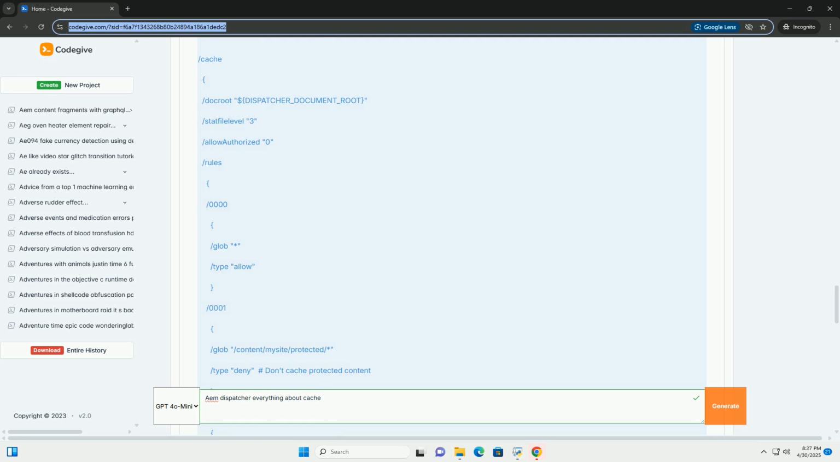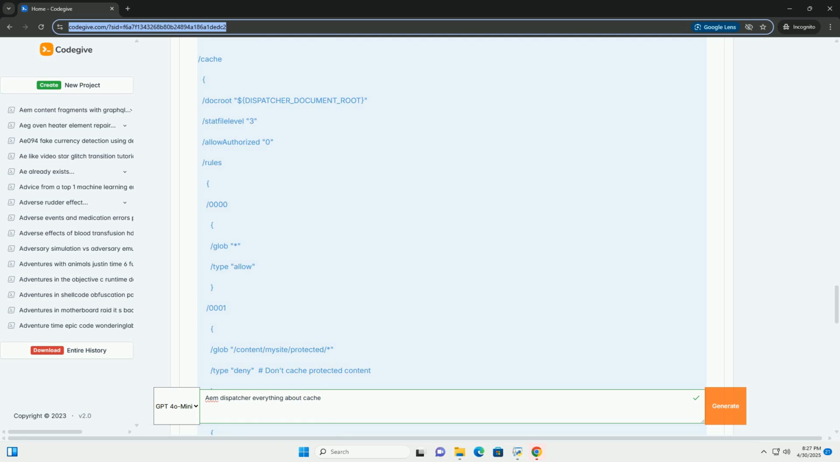Invalidation: when content is updated on the AEM publish instance, a replication agent configured to communicate with the dispatcher sends an invalidation request. This request includes the paths of the content that has been changed. The dispatcher then removes the corresponding files from the cache. Types of invalidation.